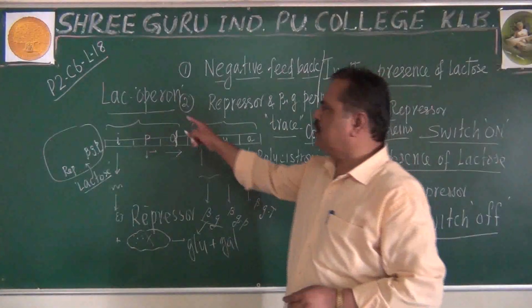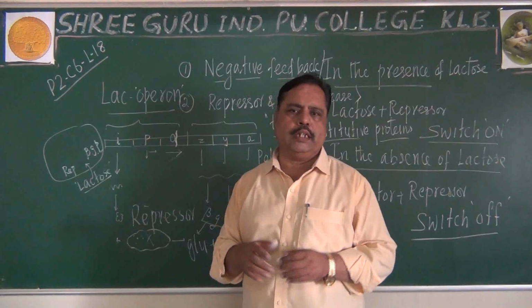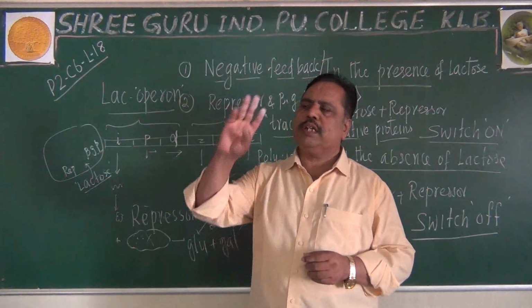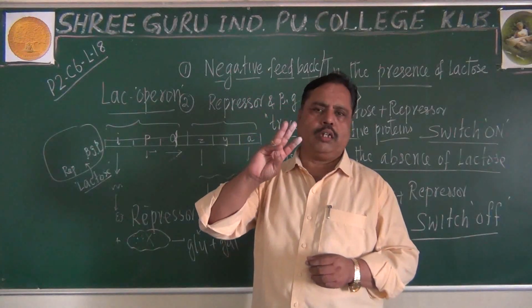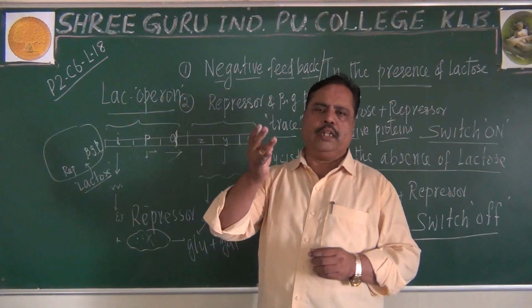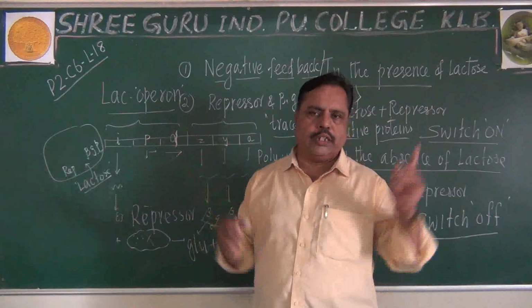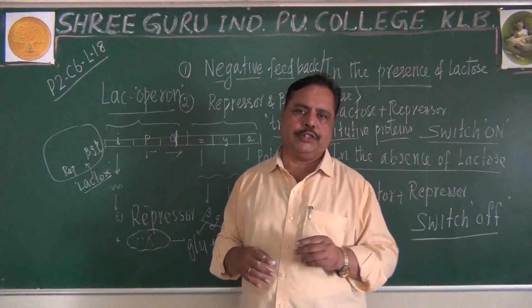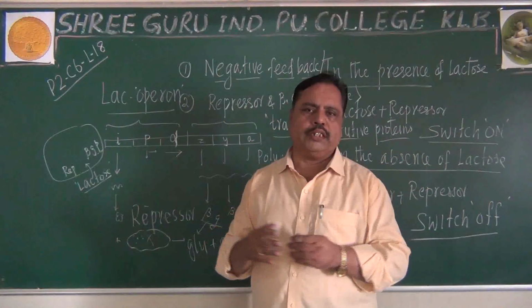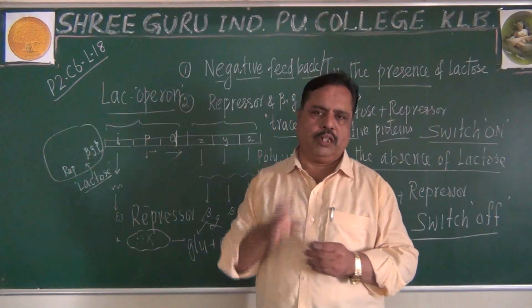Suppose a 5-mark question is asked on lac operon, you must write about Jacob and Monod as one point. Then you must write about the structure of lac operon. Then what is called switched on, what is called switched off. These 4 points should be written for 5 marks.